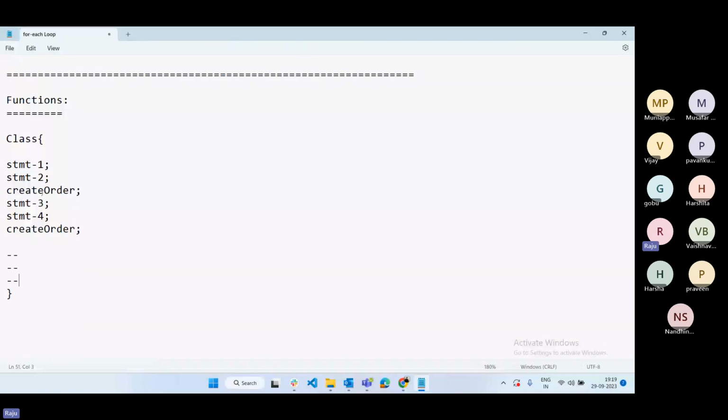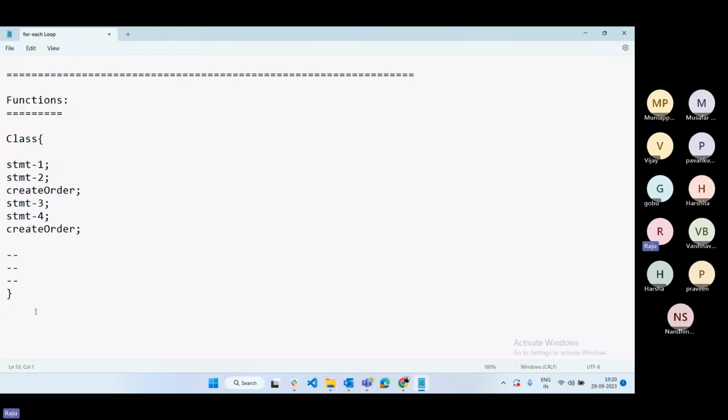If we are defining the same statement multiple times, instead of defining it multiple times, we can create a function and write the logic in a single statement. How to implement the logic means, that is something like a function. By using a function we can write the logic and wrap it into one name. The method is one method. Inside the method we can use the same logic n number of times. So that is something like a function.